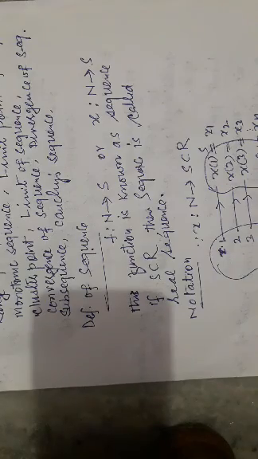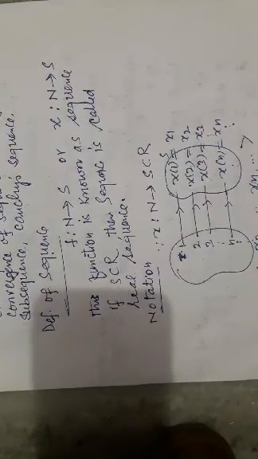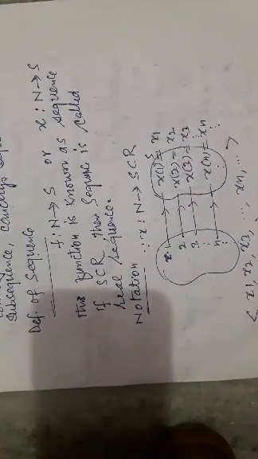It is said to be a real sequence if this set S is a subset of the set of real numbers. So S is a subset of the real numbers, then this sequence is known as a real sequence. So in our course, all sequences are real sequences. When I say sequence, it is nothing more than a real sequence.